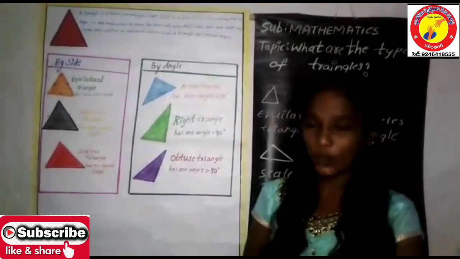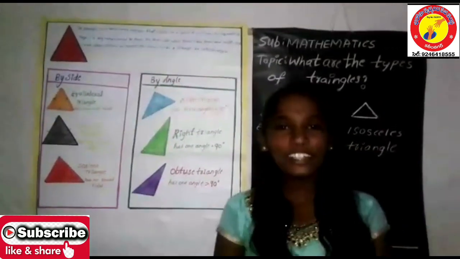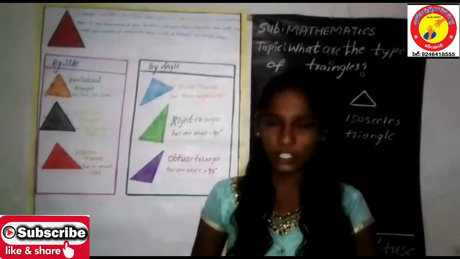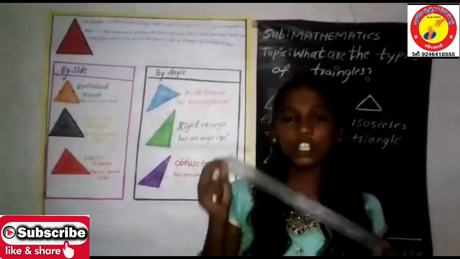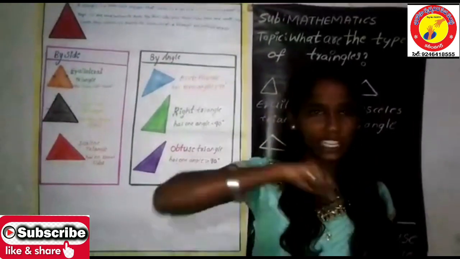Today I am here with a topic, but before knowing our topic, let me have a discussion. Friends, in our daily life, we see many different objects with many different shapes, isn't it? Yes, for example, this is a scale. It is in the shape of a rectangle, and a worn bangle is in the shape of a circle, isn't it?